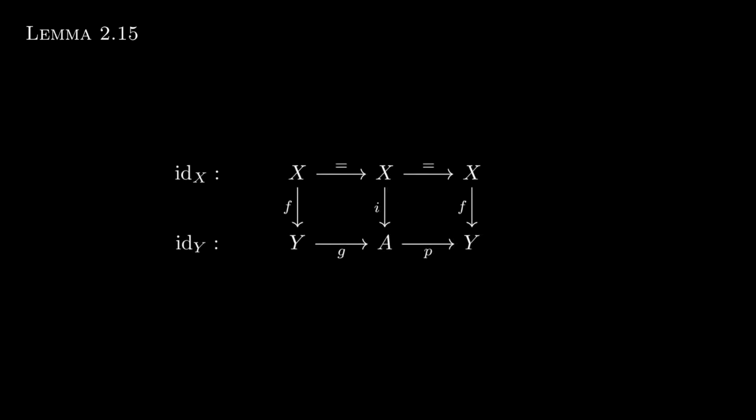So let's write our composition in this way so the liftings become clear. By assumption on F, it has the right lifting property against P, so there is a lift G from Y to A. We can rearrange this and then observe that since I composed with P is F, we can complete the diagram in the following way, which does indeed exhibit F as the retract of I as desired.